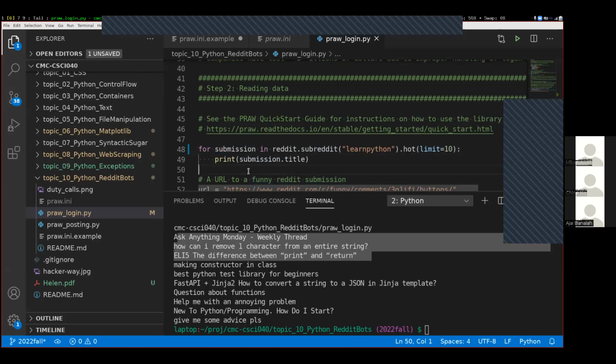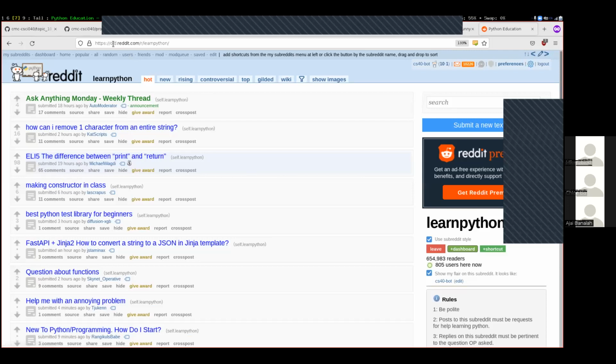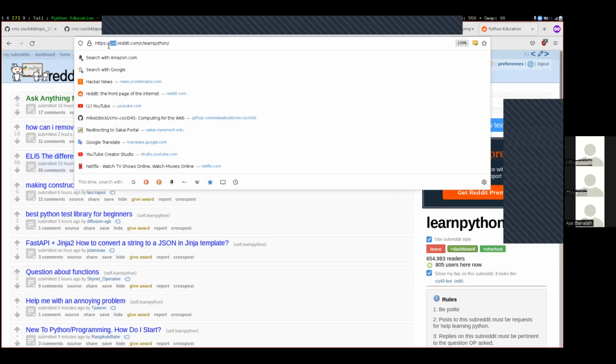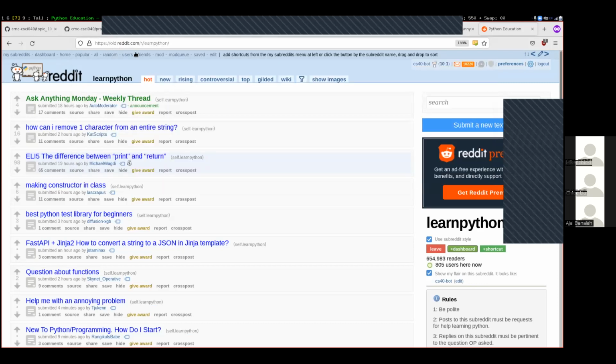Yes. Question is, how did I get from the new to the old interface of Reddit up here in the URL? Instead of having it be www.reddit.com, I changed that to old.reddit.com.